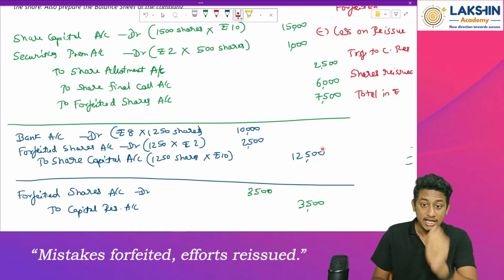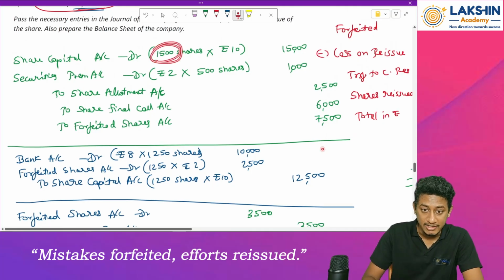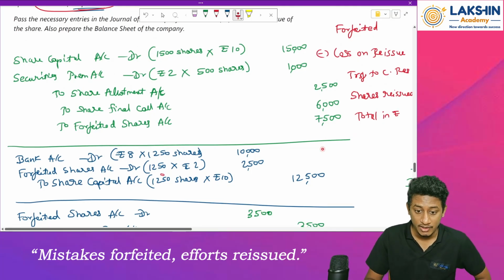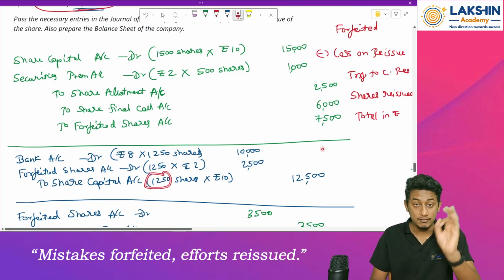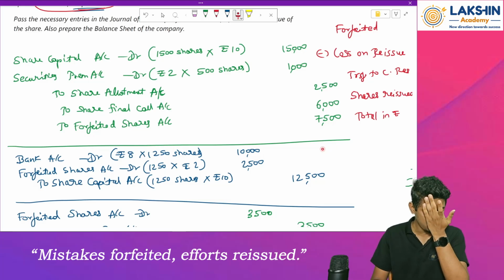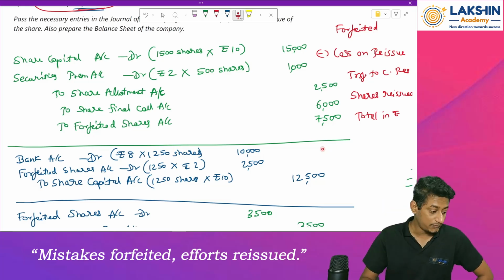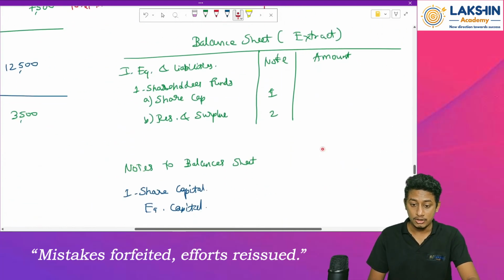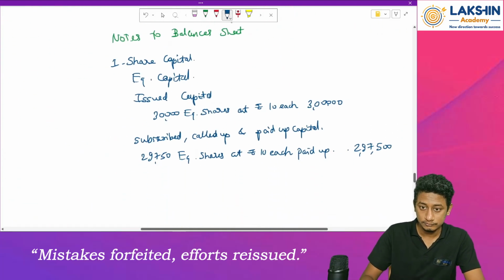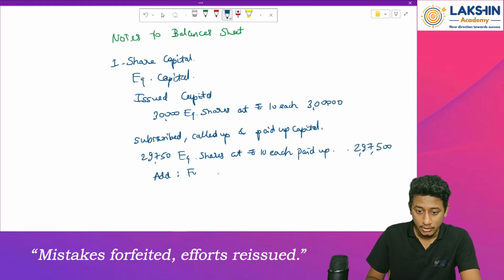What does that mean? Out of 1,500 shares, how many shares were reissued? 1,250. That means there are still some shares which are yet to be reissued. Because of that, the forfeited amount will be transferred to what? To the add forfeited shares. How much is the balance remaining?